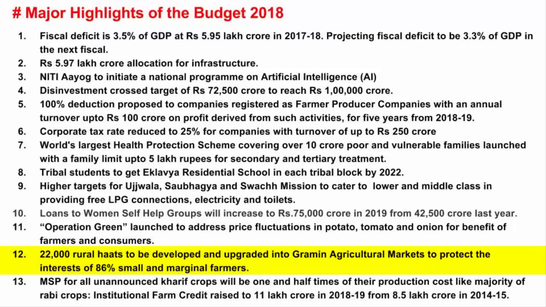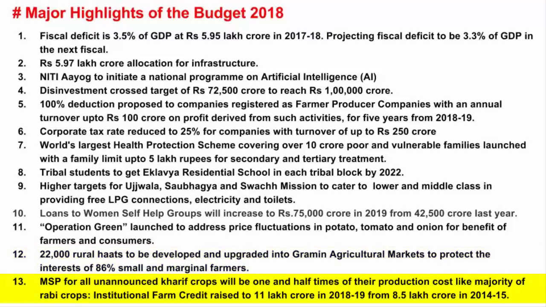So when the government is developing and upgrading 22,000 rural haats into Gramin Agricultural Markets, I think you can clearly see the intention of the government. It is saying that by this kind of development, we are going to improve the income of the farmers, and the government is also modifying the rural market into a bigger market so that the produce of the farmer reaches the maximum number of people.